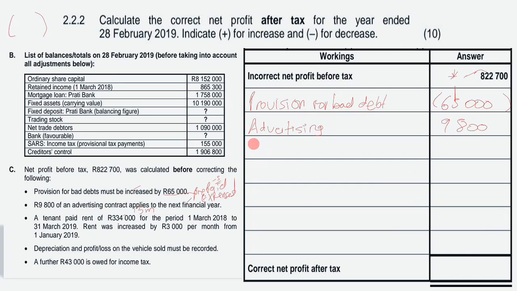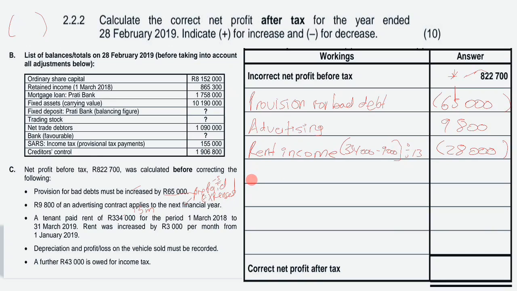Remember, guys, the rent was received in advance. Therefore, since the rent was received in advance, you will have rent income as our rent received in advance. Another calculation you can use: 334,000, then you subtract 9,000, and remember we said divide by 13, so you will have a negative sign of 28,000. The reason you have a negative sign is because it's a deferred income. It's an income received in advance, so it's payable.